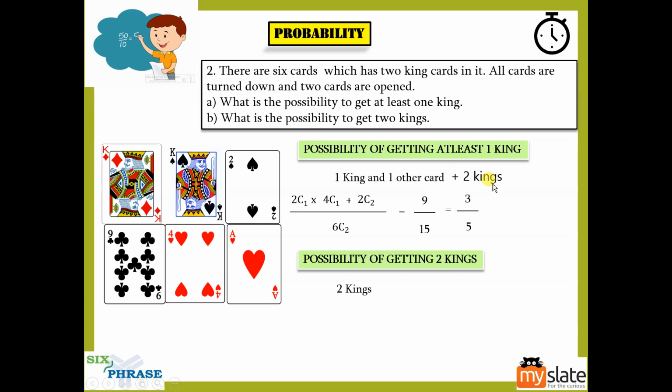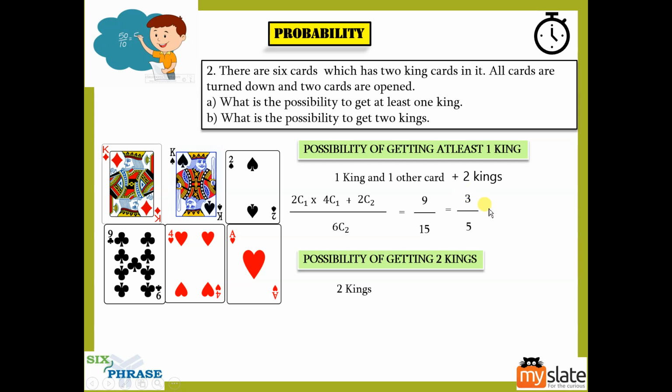When you have or, it is plus. So when I say two kings, how many ways can you select two kings? You can select two kings in 2C2 ways. Two out of two kings can be selected in 2C2 ways. So you can see there is 9 by 15, which is 3 by 5. So the answer is 3 by 5, guys.